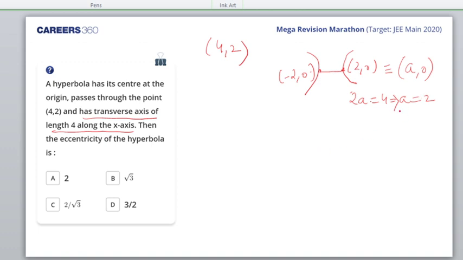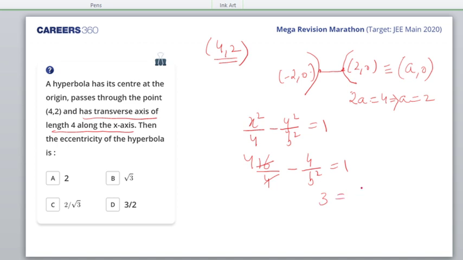A is 2. Now, once we get a, we write the equation of the hyperbola as x square by 4 minus y square by b square is equal to 1. Now we put this point on this hyperbola to get the value of b square. So 16 by 4 minus 4 by b square is equal to 1. So we have 4 for the 16.